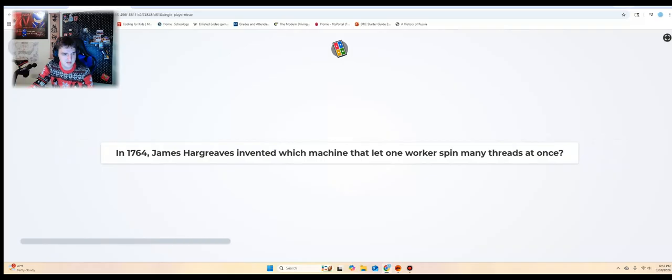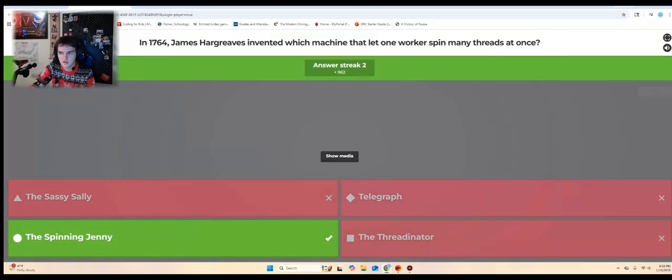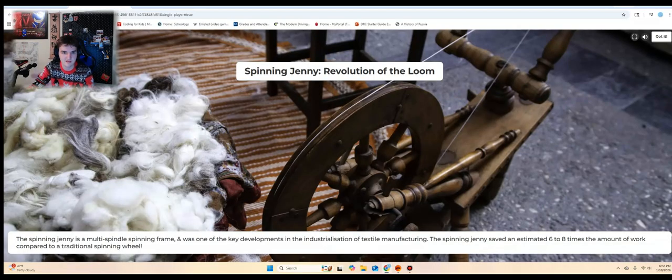In 1764, James Hargreaves invented the machine that led to one more. I think that's the spinning jenny. Alright, yeah, spinning jenny. The spinning jenny is a multi-spindle spinning frame and was one of the key developments of industrialization of textile manufacturing. The spinning jenny saved an estimated 6 to 8 times the amount of work compared to a traditional spinning wheel.